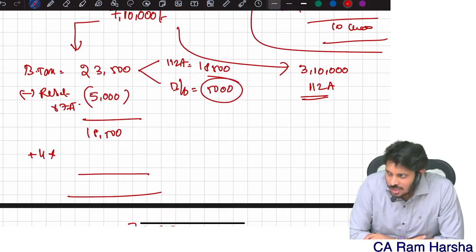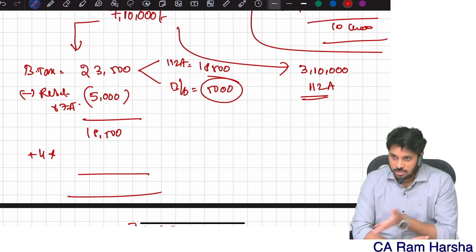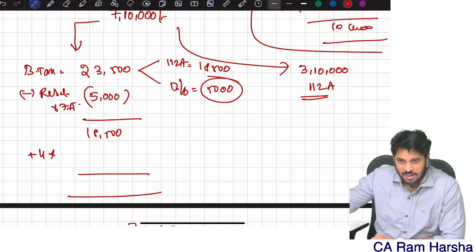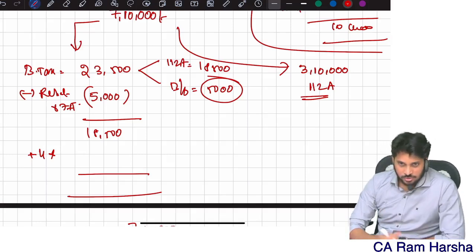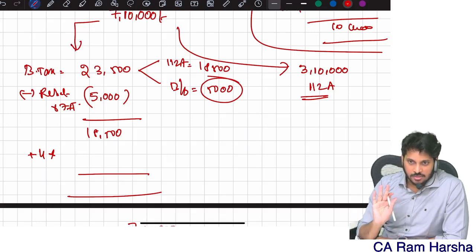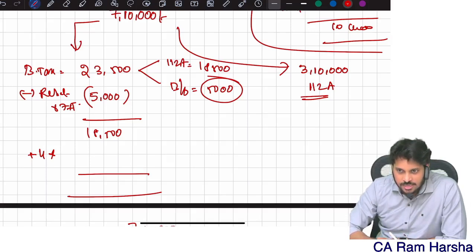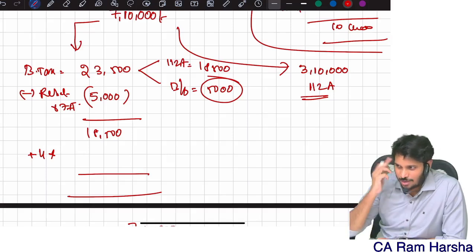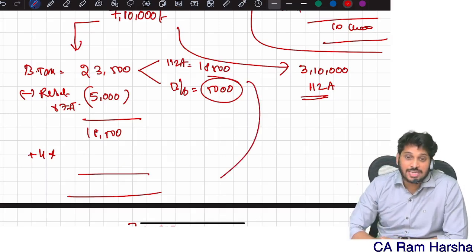Logical or not? But whether this is right or not, I don't know. Not just me, nobody knows. Even Nirmala Sitharaman doesn't know. First of all, she doesn't know about rebate itself here. Obviously, why would she? She's a finance minister. Why would she be bothered about it? Does she have a May 24 exam? May 25 exam? No, right? Do you think the finance minister reads the Income Tax Law? The secretary will give it and they will just read. Do you think Narendra Modi read this entire income tax law before passing the bill? Common sense. Yes or no? Okay. That's it. So this is the logic I can take.